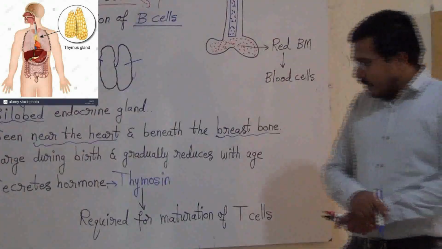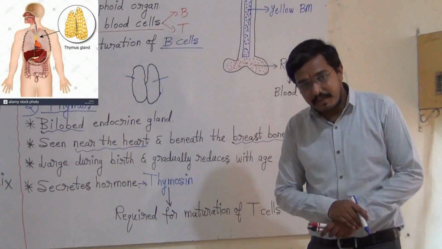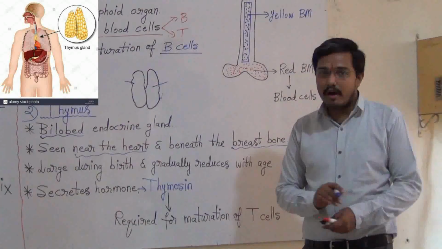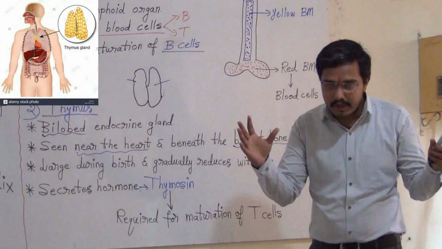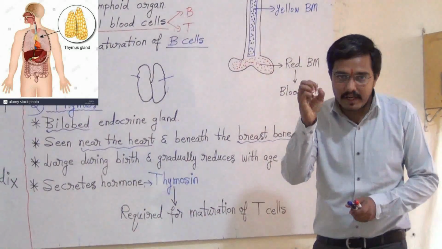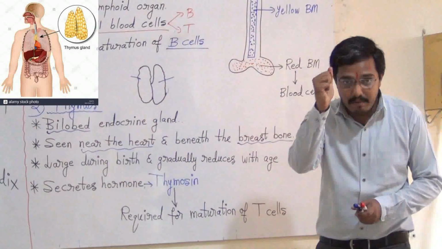Right? What is the speciality of thymus, you know? The speciality of the thymus is that when we are born, the thymus is large in size. As we grow, the size of the thymus reduces. Right? This is the point you should remember. Very important point.